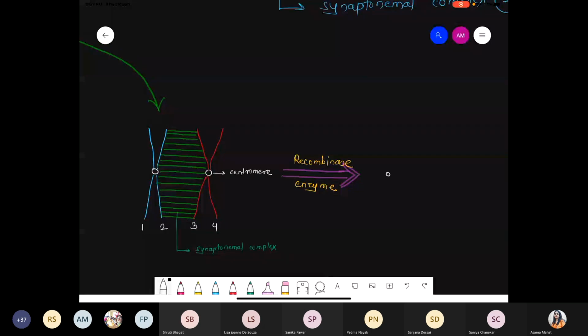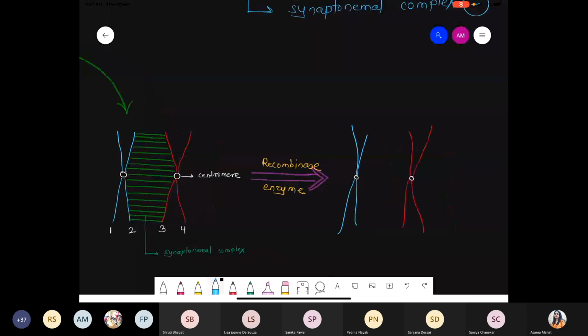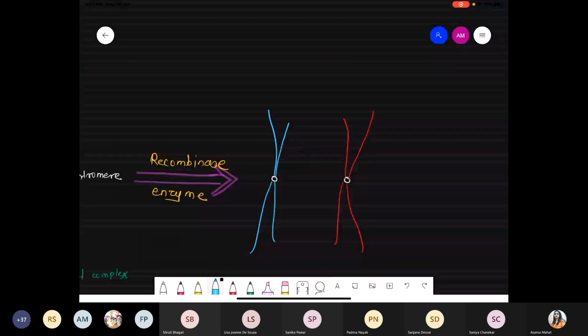These are the regions of the centromere. Blue color, red color. Just see, exactly we are talking about some exchange part.